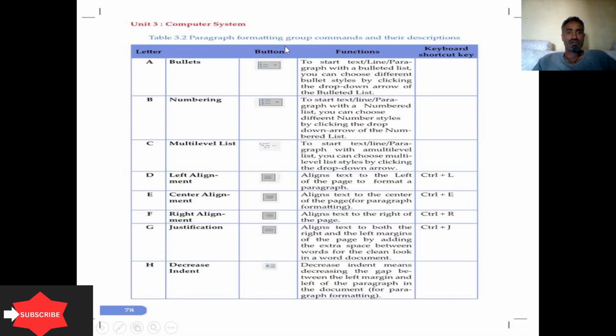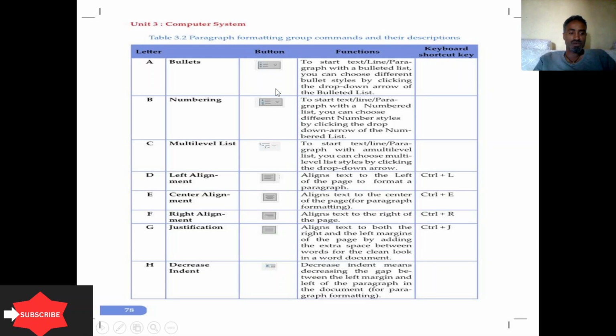First in the paragraph formatting group, here are the commands and their descriptions. Bullets: to start a text line or paragraph with a bulleted list. You can choose different bullet styles by clicking the drop-down arrow here, this arrow. Then you get choices for a variety of bullet types.